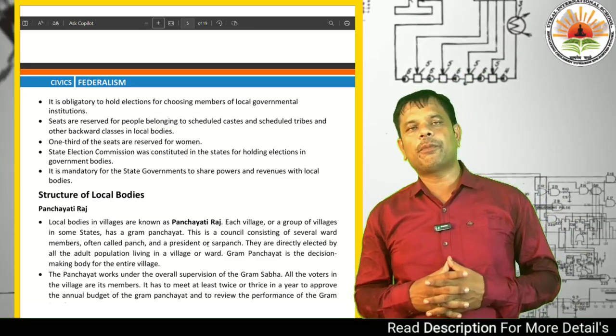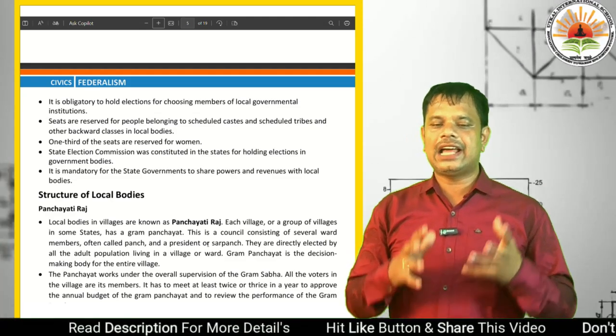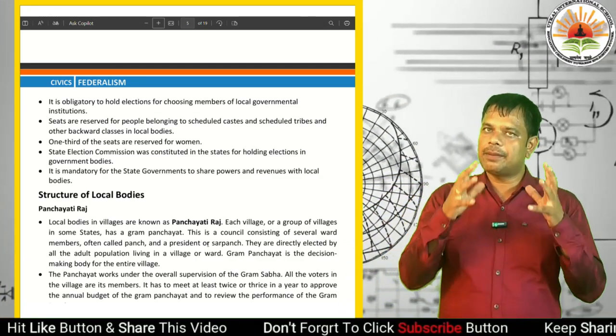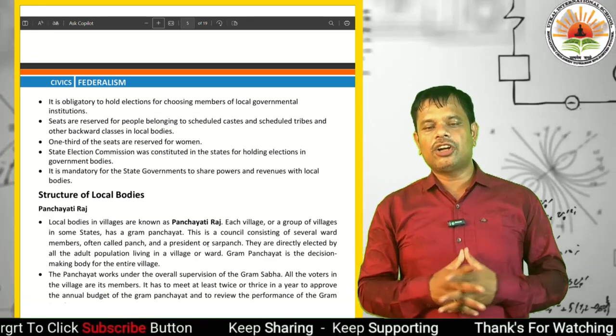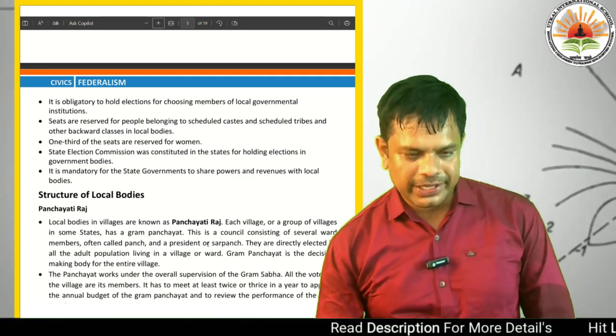And another important point of that law is that it is mandatory for the state government to share powers and revenues with local bodies.